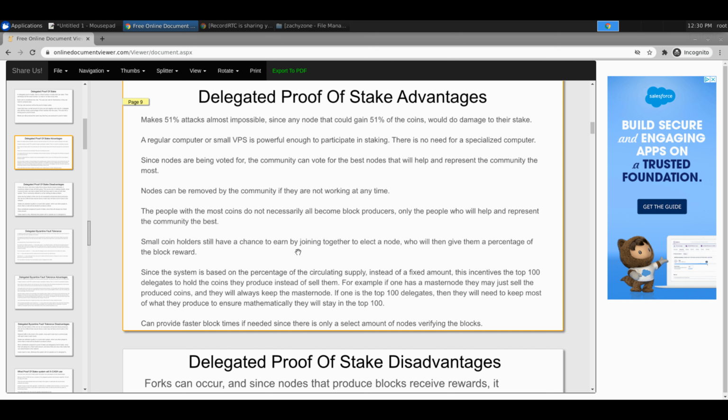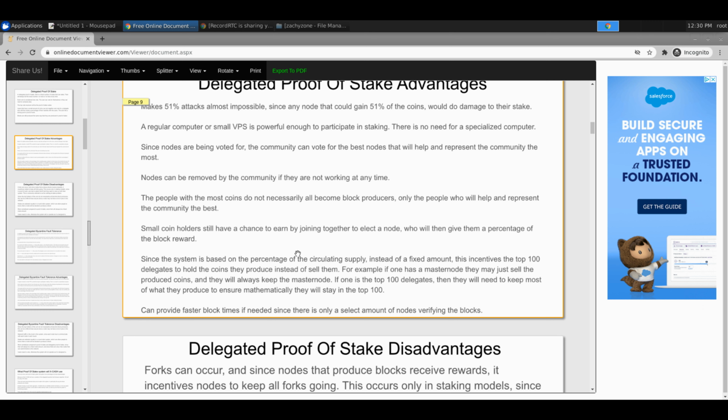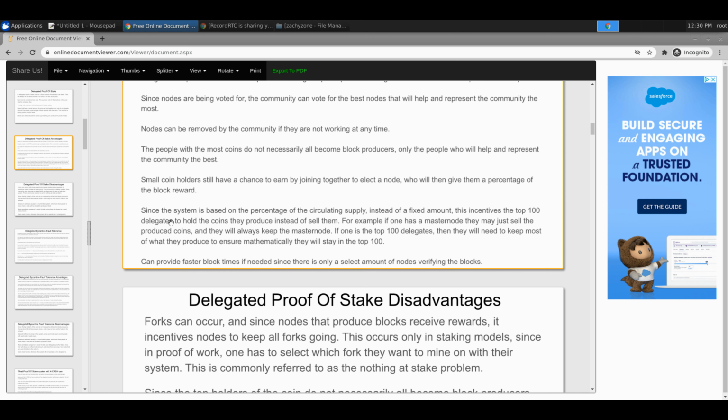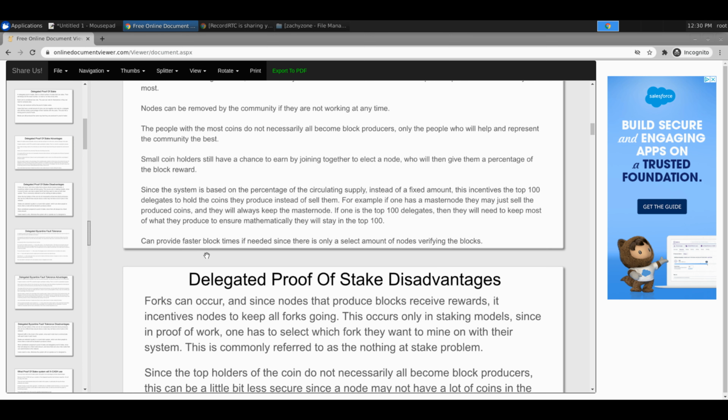But it creates an incentive to hold more X cash, and even the people who have a lot of X cash, it produces an incentive to hold what they get. So that's another interesting one that stood out to me, and I've explained that a few times on Discord. But it might be better explained in voice. That's why we're doing these videos.